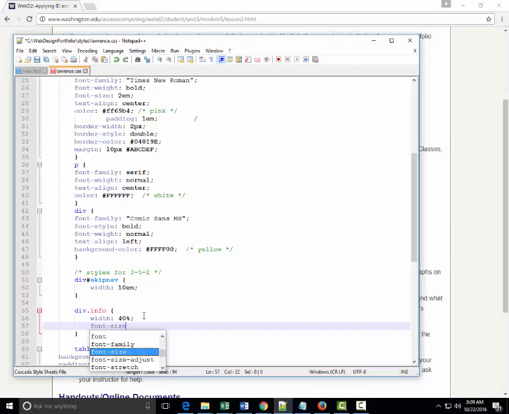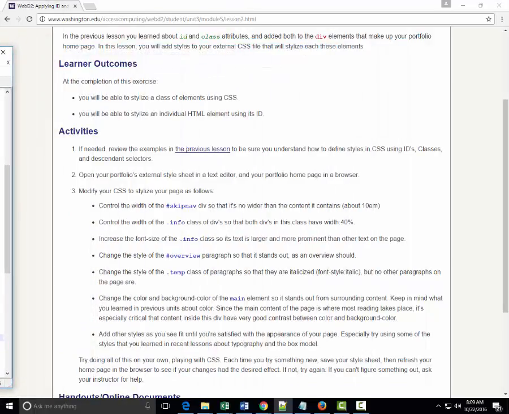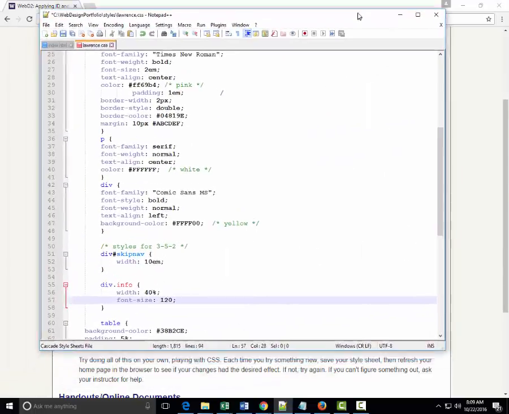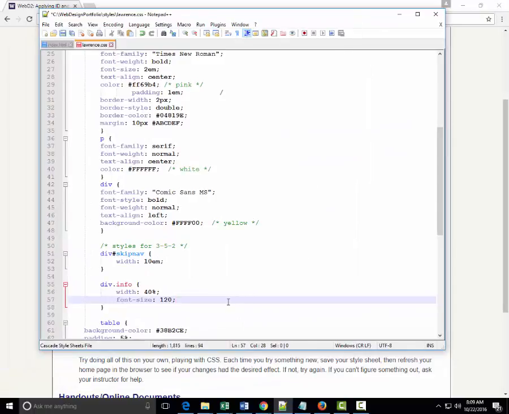Now, in this case here, what I just want to do is make it bigger than the other thing. So I'm just going to make this 120%, like that. Okay. That's the next thing. And now we want to change the style of the overview paragraph so that it stands out as an overview should.